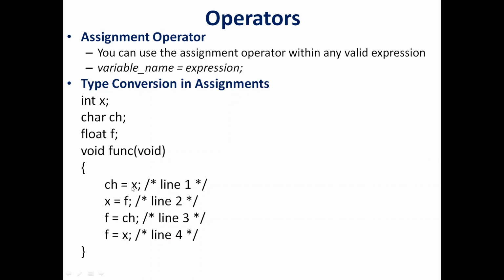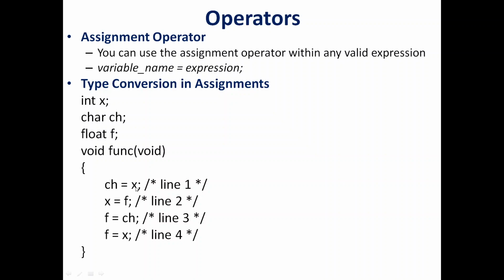So here it is integer and this is character. This is actually the larger data type, but still, as I told you, in this case there is no precedence or priority considered. It's just going to apply the type conversion. So right becomes the data type of the left. So integer will be converted into character.